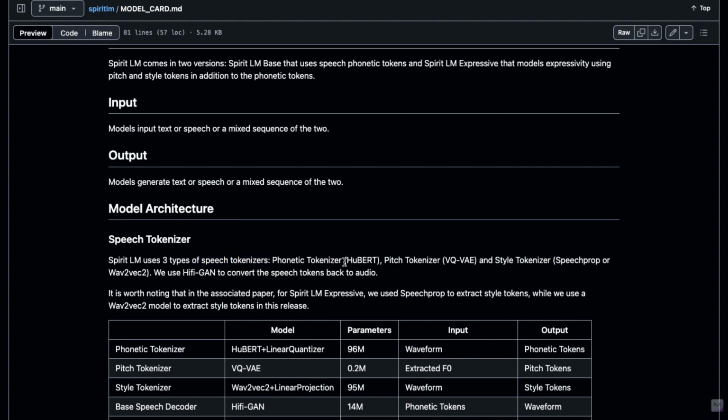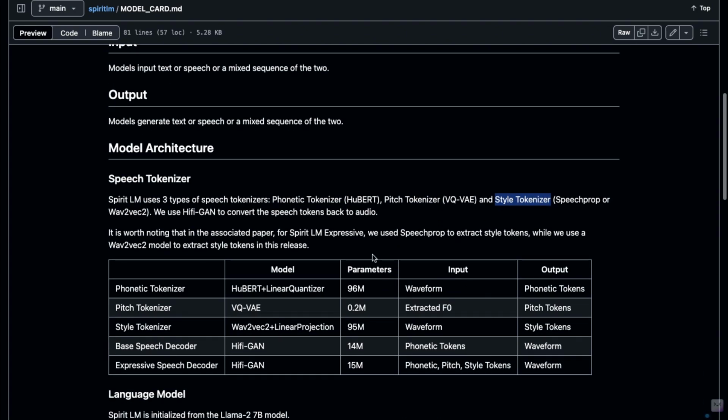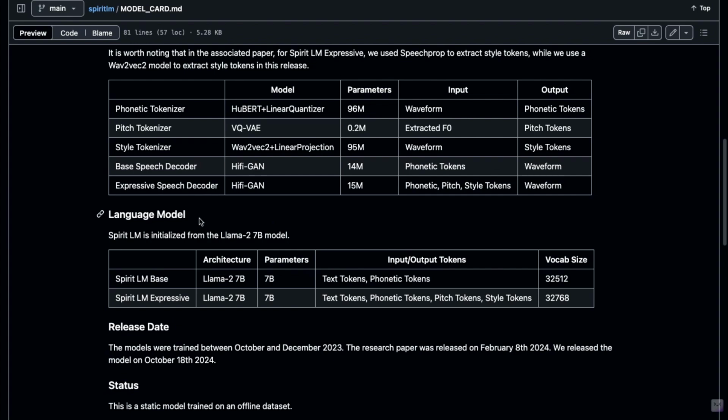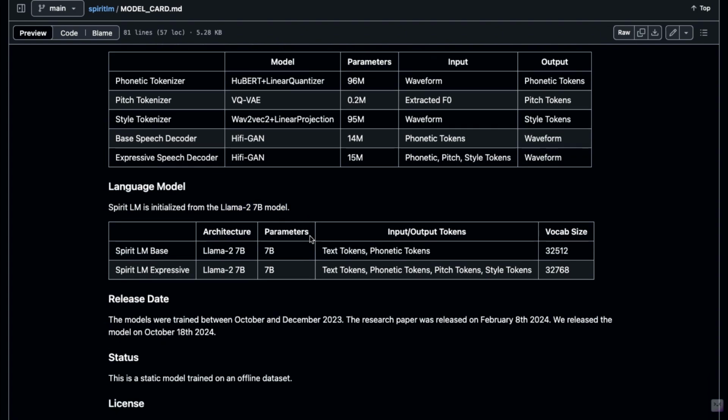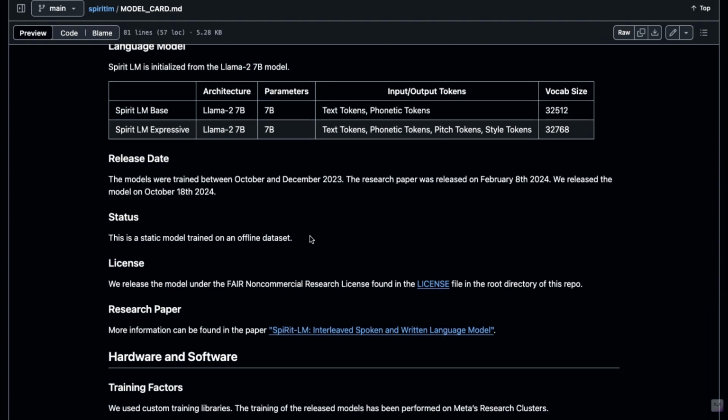1. For speech input. 2. For pitch. 3. For style recognition. The encoded data is fed into the LLM, which in this case is based on LLaMA 2 with 7 billion parameters. Although newer models could have been used, the system still integrates speech and text effectively.